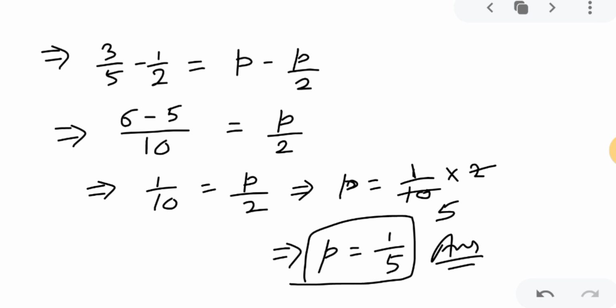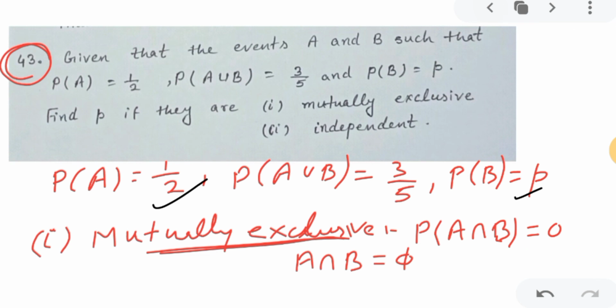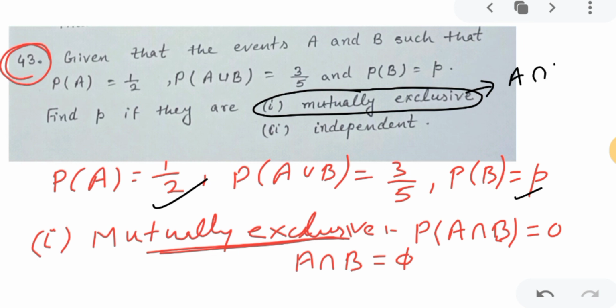So I hope you understood. Just a little bit of calculation is there, you will do the calculation by yourself, then the rest is easy. In this question, the concept was that when two events are mutually exclusive, A intersection B will be phi, nothing common, and if nothing is common, the probability of A intersection B will be 0. Correct?